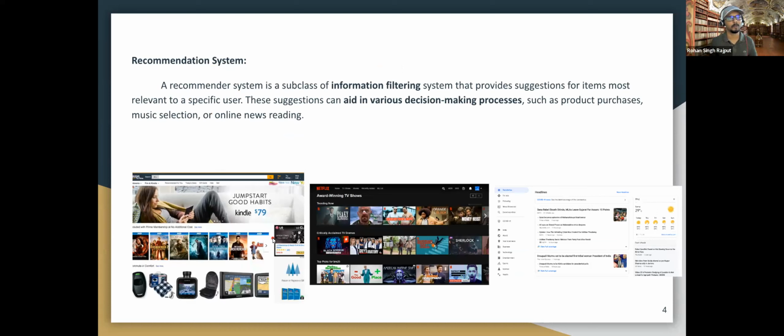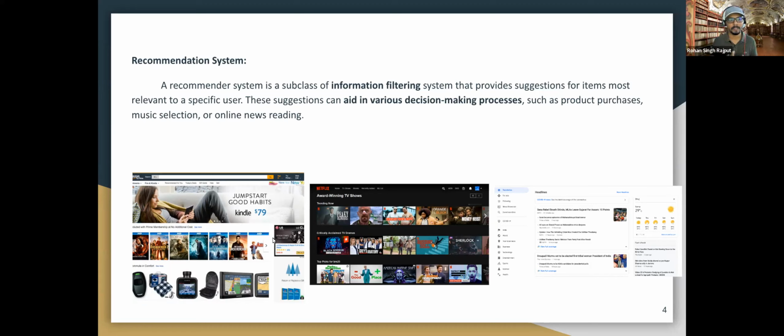Now, let's delve into what is recommendation system. A recommendation system is a subclass of information filtering system. That means they help us to process information using historical user and item data, and it helps in user decision making. So for example, whenever you open the Amazon website, you see recommended products for you. These recommended products come from various analysis of historical data done by machine learning systems.